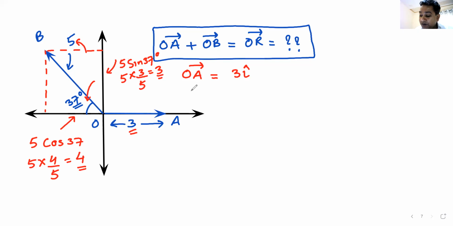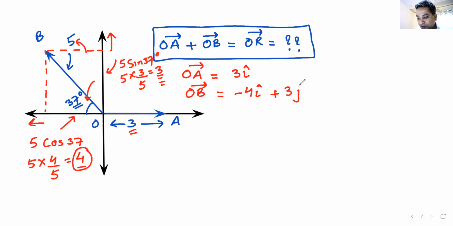Now I write OB vector. OB vector would be equal to, this is 4 along this direction, so this is minus 4I. And this is 3 along this direction, so this is plus 3J. I add them. I get the value of OR vector.